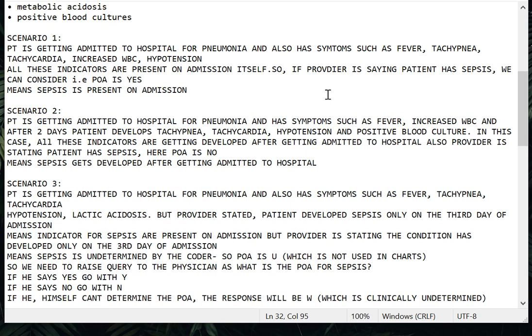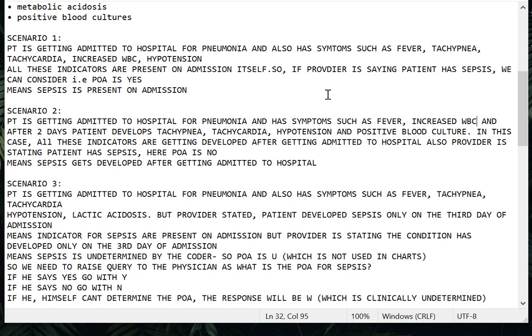Guys, I wanted to tell you one more thing. It is not only for sepsis, fever and increased WBC will be there whenever we have an infection. Infection means due to microorganisms. If we are getting a disease, even if it is fever, cough, sneezing, whatever, pneumonia and cellulitis, all these are infection related conditions, right?